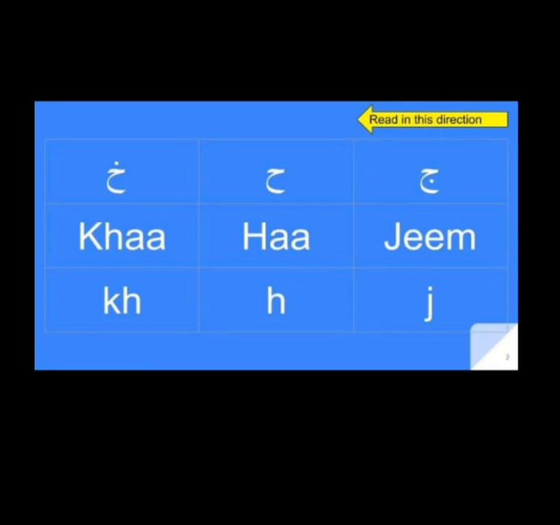These three letters are the same but different in positions of points. Okay. So Jim, Ha, Kha. You are seeing these three are a little bit the same but different in position of the point. Jim has a J sound. Ha has an H sound. Kha has a K sound. Jim, Ha, Kha.